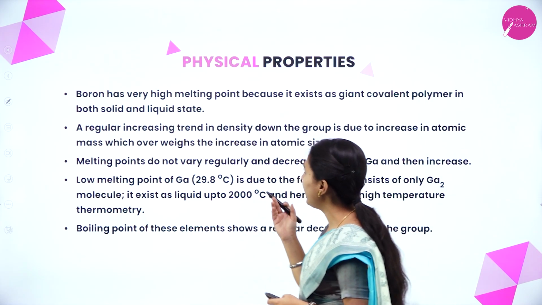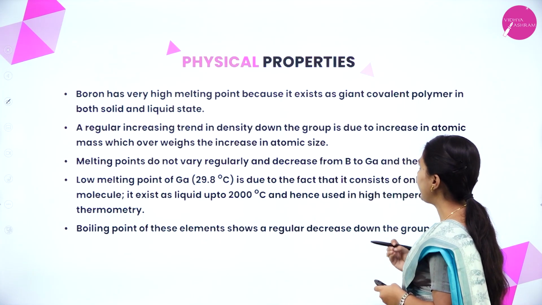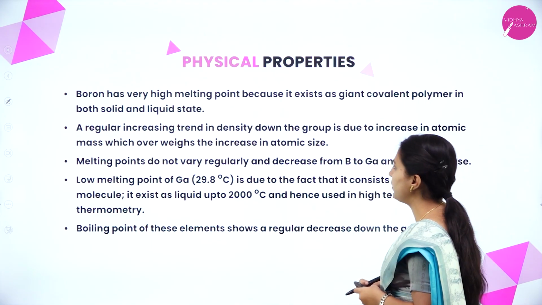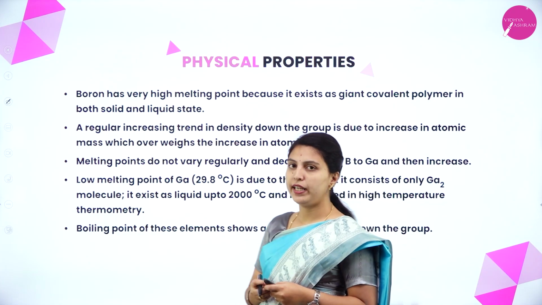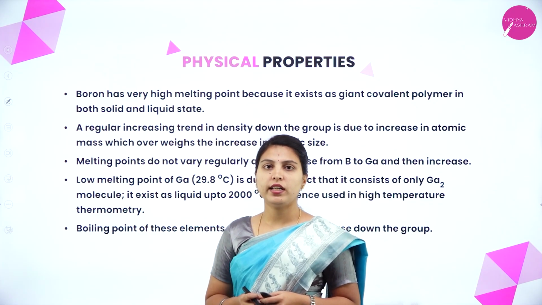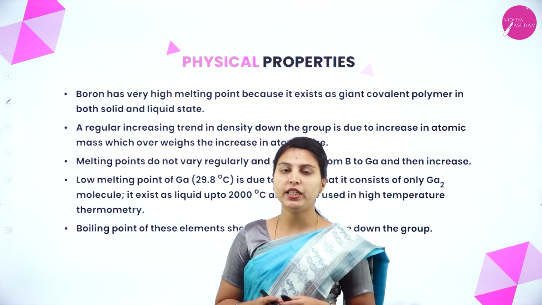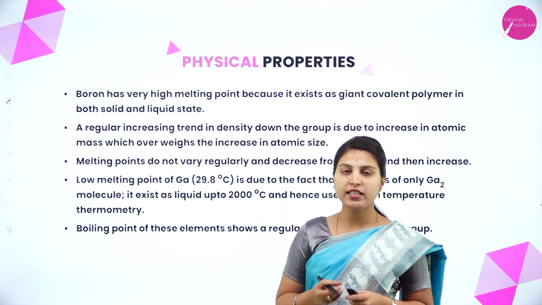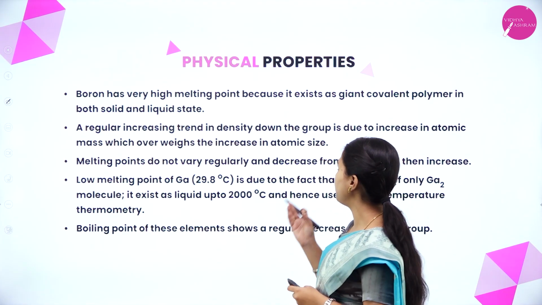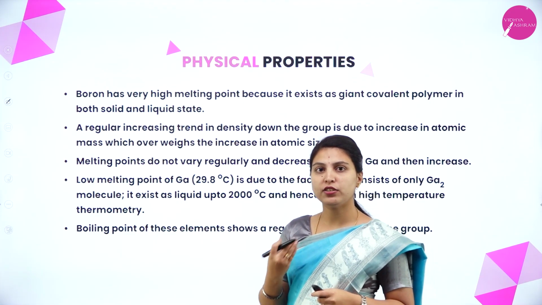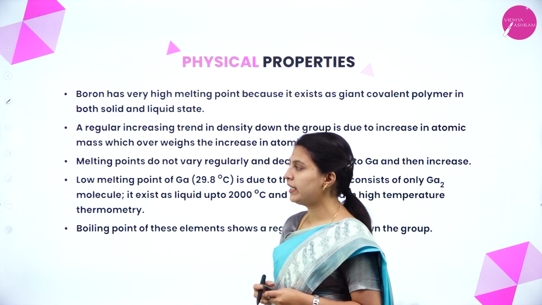Boron has a very high melting point because it exists as a giant covalent polymer in both solid and liquid state. The boron element has a high melting point because it exists as a very large molecule. Giant molecule means a very large molecule in both solid state as well as liquid state.